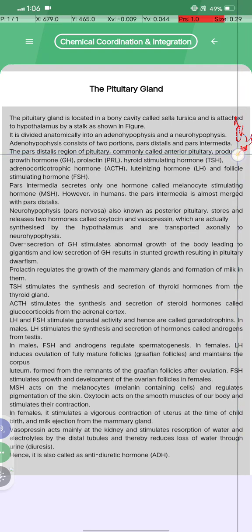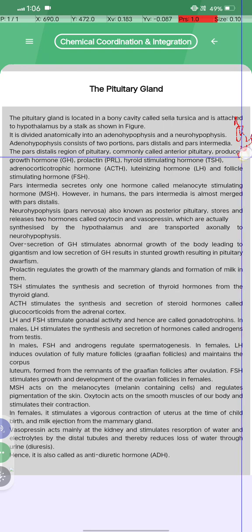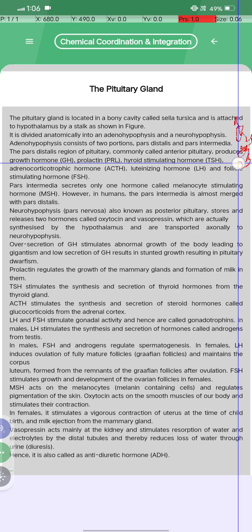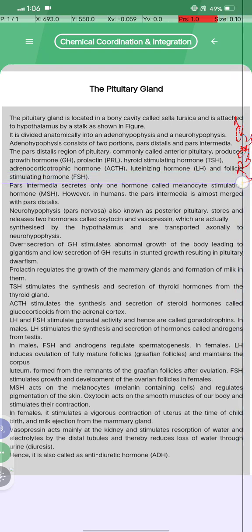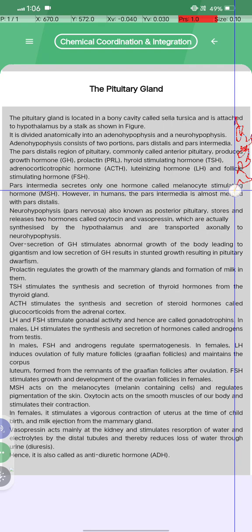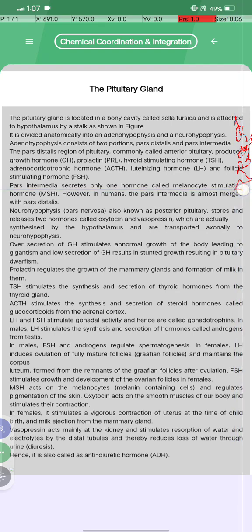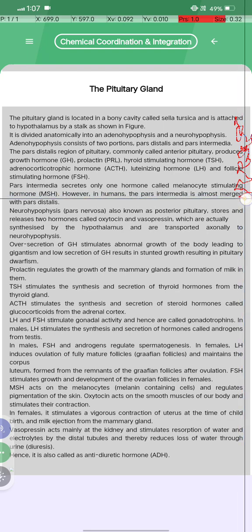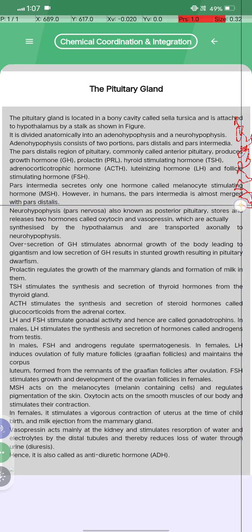Pars distalis region of the pituitary is commonly called the anterior pituitary and produces growth hormone GH, prolactin PRL, thyroid stimulating hormone TSH, adrenocorticotropic hormone ACTH, इसको बोलते हैं luteinizing hormone LH, and follicle stimulating hormone FSH. Pars intermedia secretes only one hormone called melanocyte stimulating hormone MSH. However, in humans, the pars intermedia is almost merged with the pars distalis.